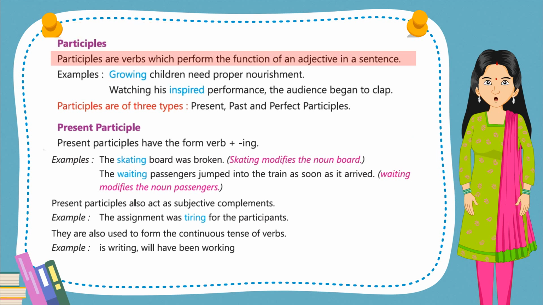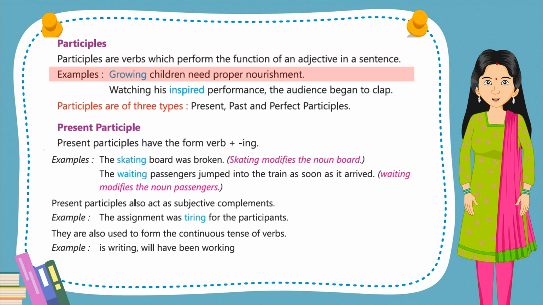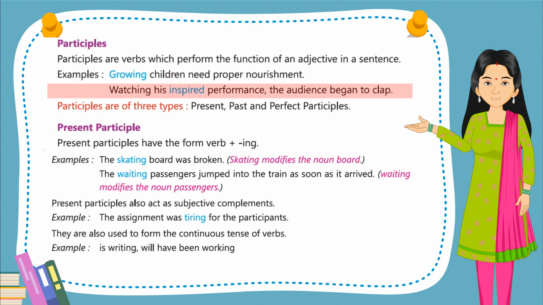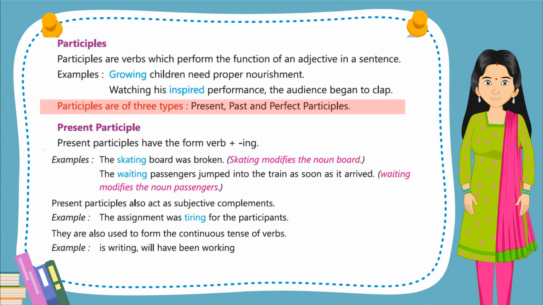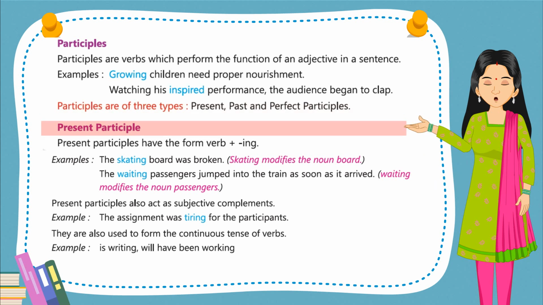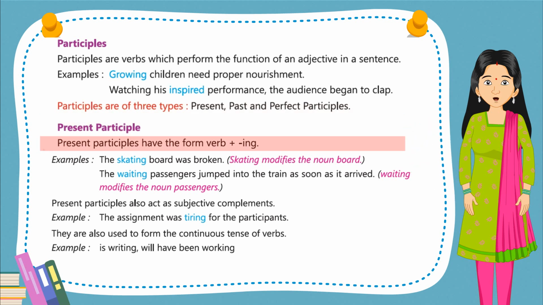Participles. Participles are verbs which perform the function of an adjective in a sentence. Examples: Growing children need proper nourishment. Watching his inspired performance, the audience began to clap. Participles are of three types: present, past and perfect participles. Present participle. Present participles have the form verb plus ing.